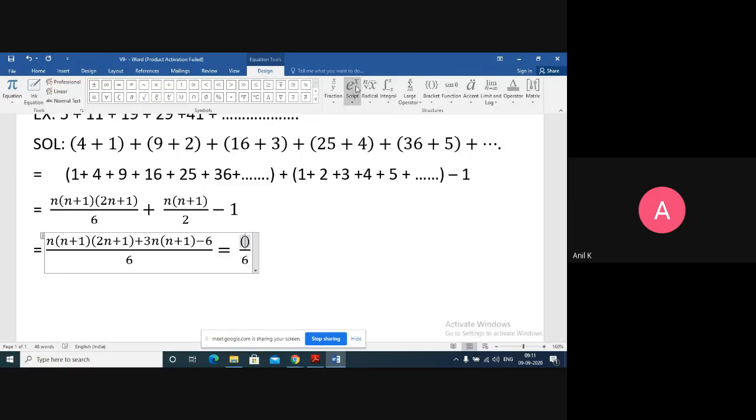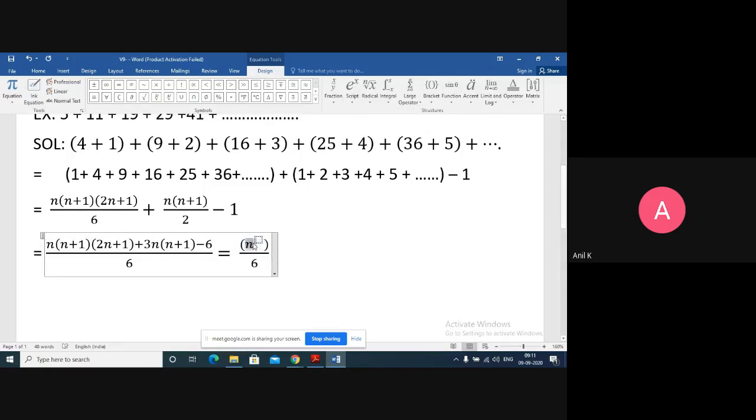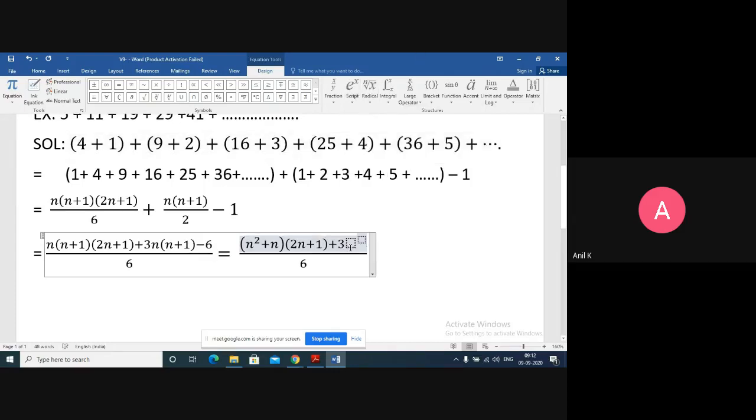This will come as n square plus n, multiply 2n plus 1, plus now 3n multiply with n plus 1, so it will come as 3n square plus 3n, then I'll get minus 6.